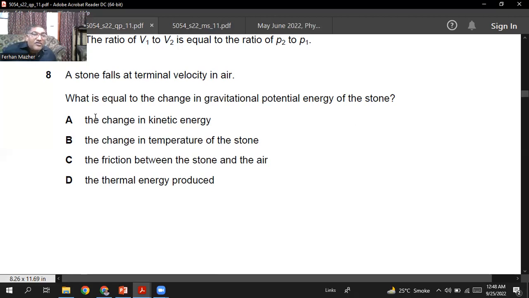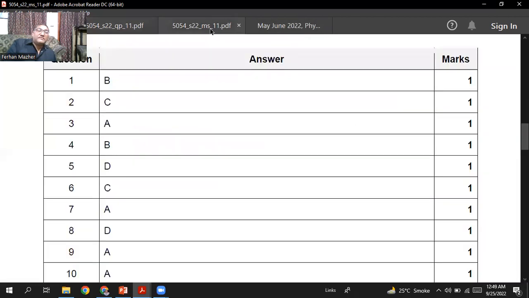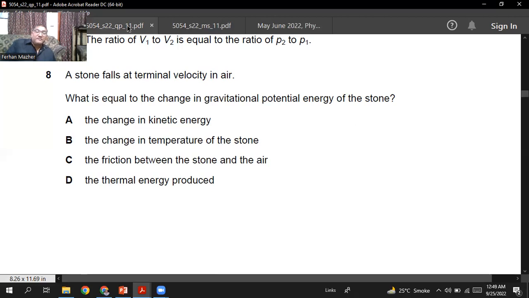B, the change in temperature of the stone. You see the gravitational potential energy is energy, but the temperature is not energy. So B cannot be the answer. C part is not the answer because the friction is a force, it's not energy. D is the right choice. Question number 8, D is the right choice. So let's check. Question number 8, D is the right option, sir.